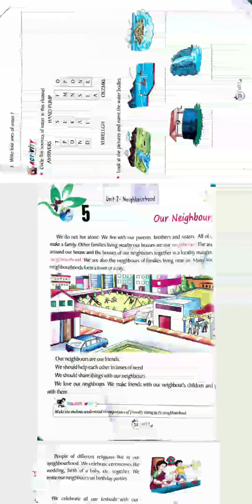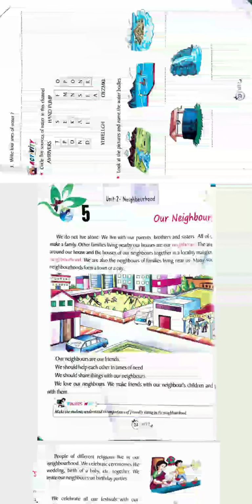Just below that there is an activity. Circle 5 sources of water in this channel. You can just encircle. In the first you can see pond, lakes, sea, ocean, etc. These are the sources of water.